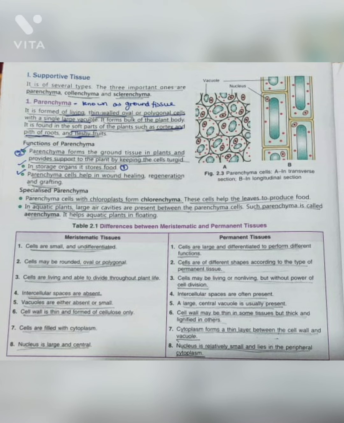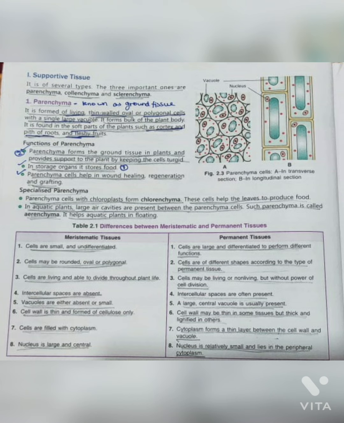Supportive tissue. It is of several types. The three important ones are parenchyma, collenchyma, and sclerenchyma. Parenchyma. It is formed of living, thin-walled oval or polygonal cells with a single large vacuole. It forms bulk of the plant body. It is found in the soft parts of the plant such as cortex and pith of the root and fleshy fruits.